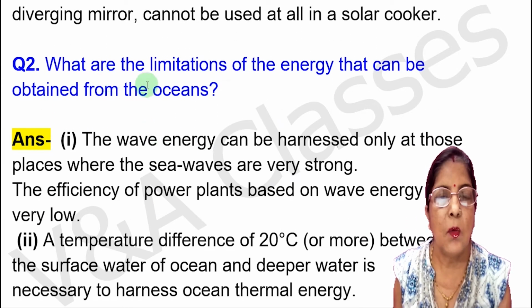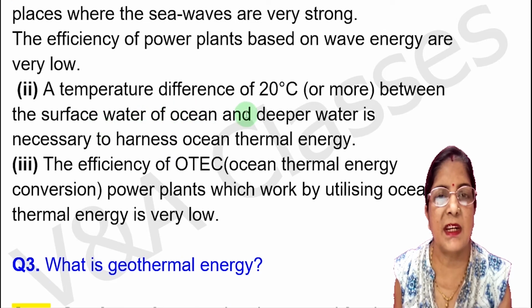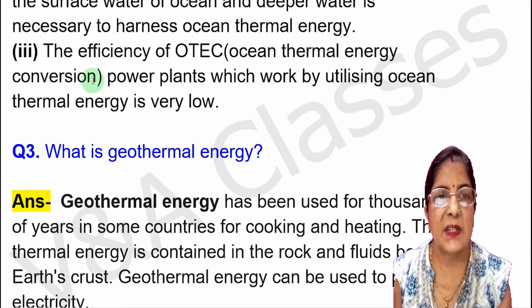Now next question, what are the limitations of energy that can be obtained from the oceans? Answer, first point, the wave energy can be harnessed only at those places where the sea waves are very strong. The efficiency of power plants based on wave energy is very low. Next point, a temperature difference of 20 degrees Celsius or more between the surface water of the ocean and deeper water is necessary to harness ocean thermal energy. Next point, the efficiency of OTEC, ocean thermal energy conversion, power plants, which work by utilizing ocean thermal energy, is very low.